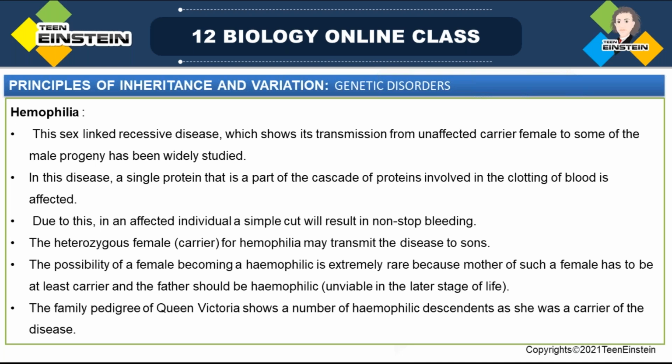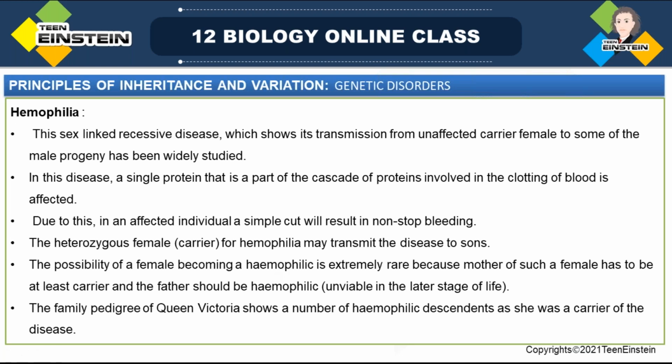In Queen Victoria's pedigree, or family history, a number of hemophilic people were there, and Queen Victoria was a carrier of this disease, because mostly females act as carriers and the disease appears in males. A heterozygous female for hemophilia will transmit the disease to sons.